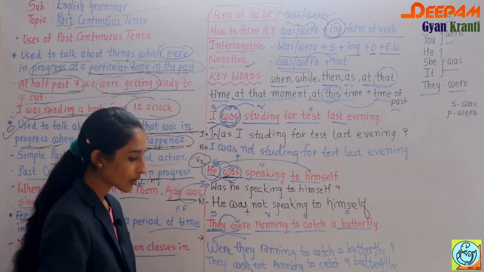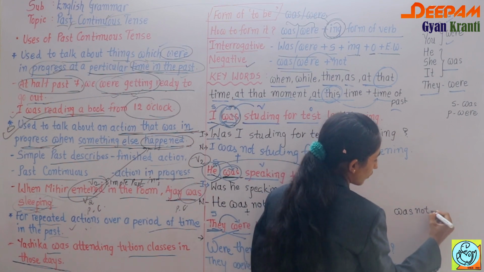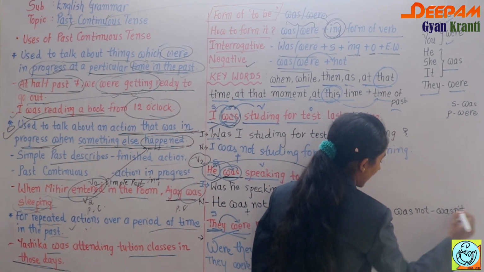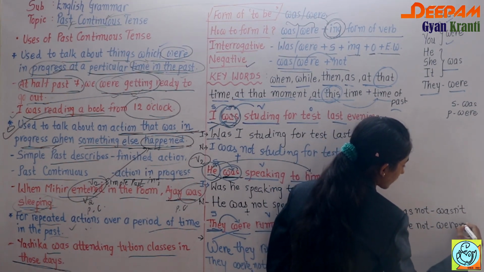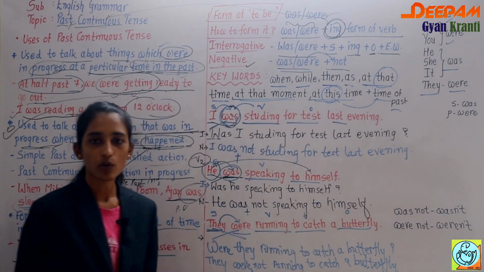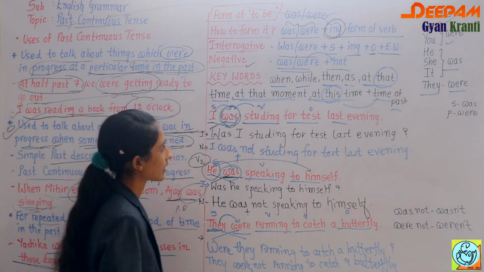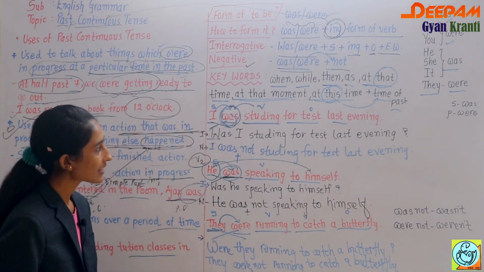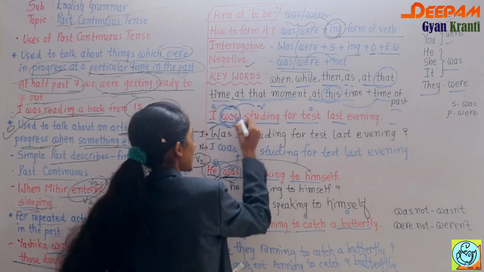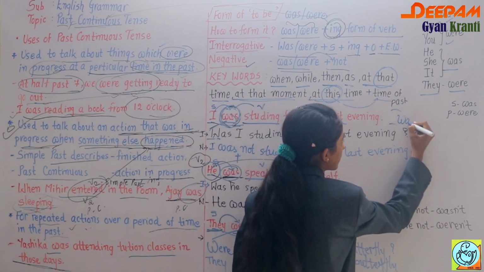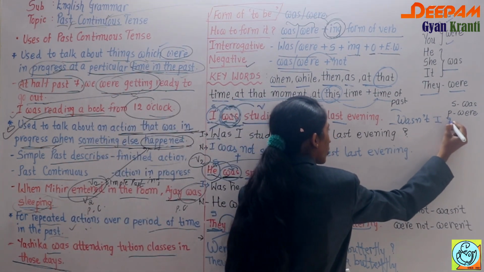Now, question tags. As far as question tags are concerned, for negative, suppose was not, what comes? Wasn't, and were not becomes weren't. And you know very well, if the sentence is positive, the tag will be negative, and if it is negative, the tag will be positive. So let's check it. I was studying for the test last night. Here it's positive, and the question tag is given with was. So what comes? Wasn't. And here we have to use the pronoun, that is I. So, wasn't I, question mark.